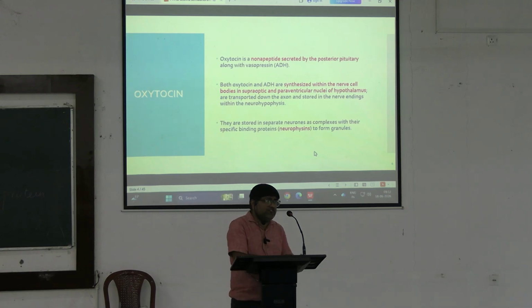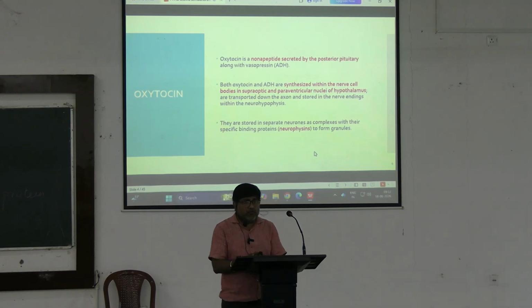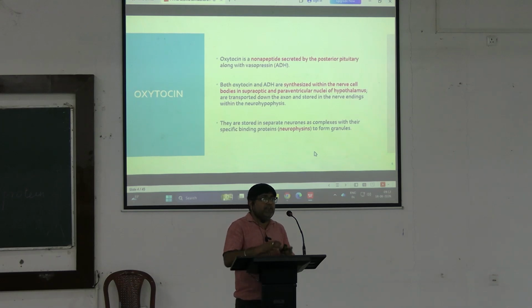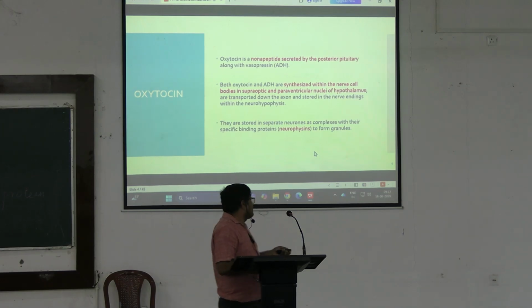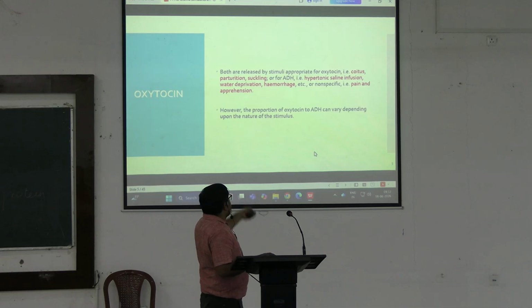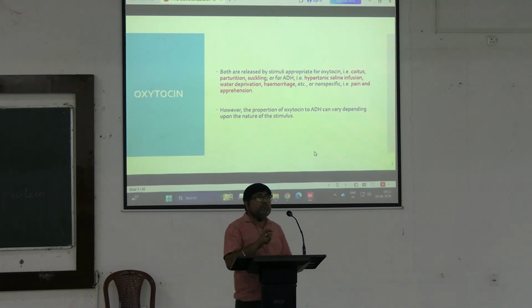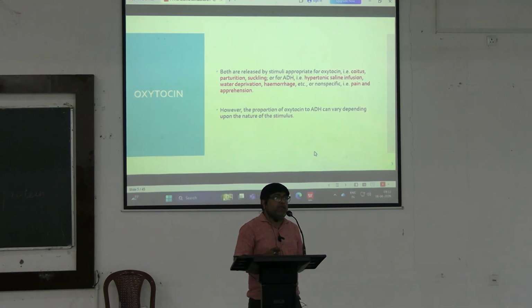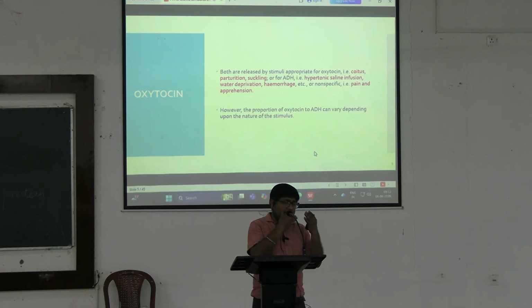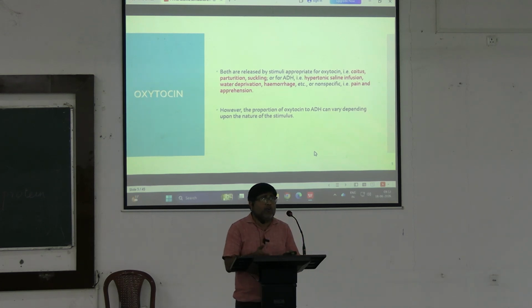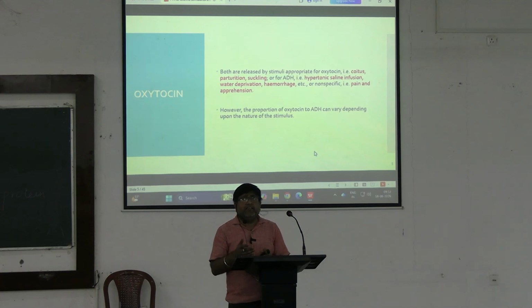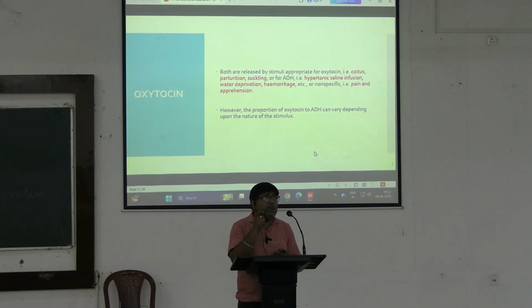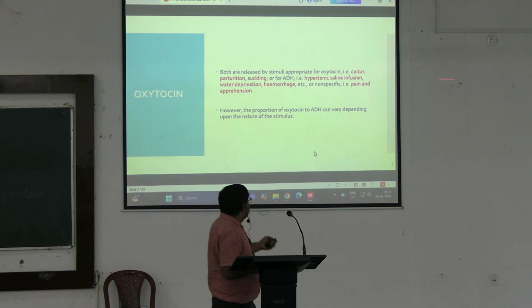ADH and oxytocin are stored separately as granules in different neurons in the posterior pituitary and are released in response to a stimulus. The stimulus causes the release of both oxytocin and ADH, but the proportion of release depends on the nature of the stimulus.